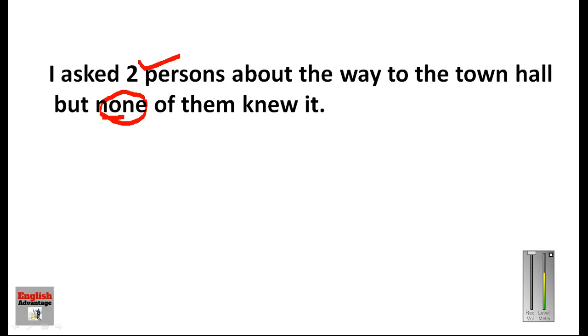Either and neither are used for two things, two objects or two persons, and none or any are used for more than two persons. This way the sentence can be corrected. Now let us see the next sentence.